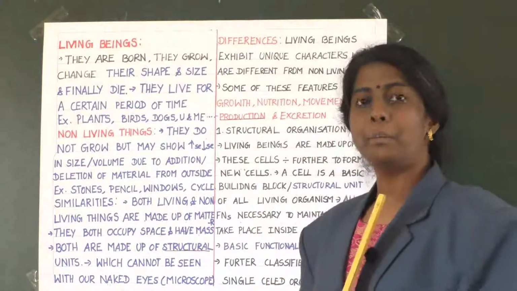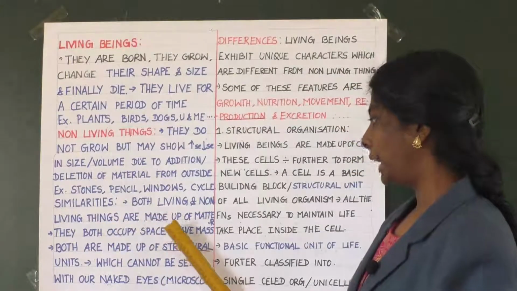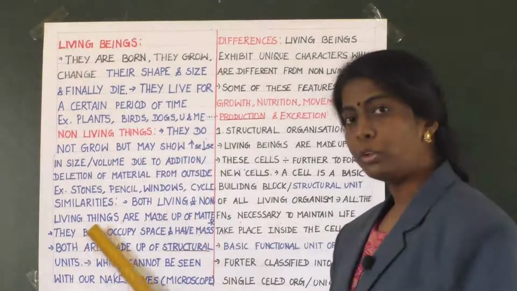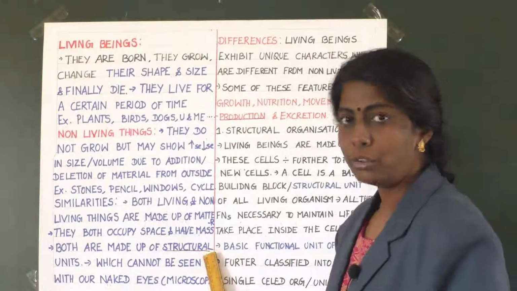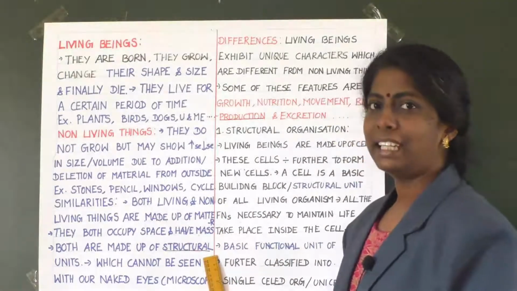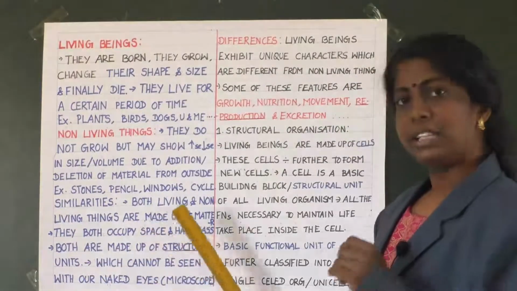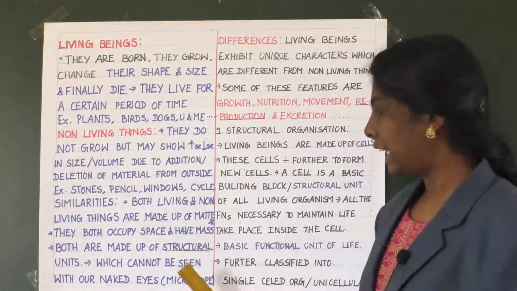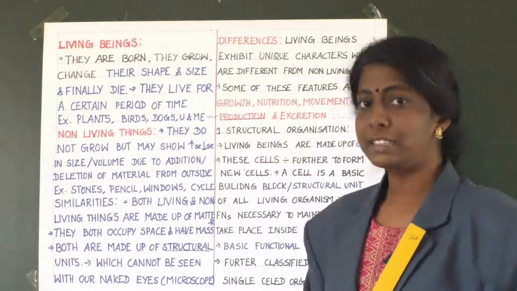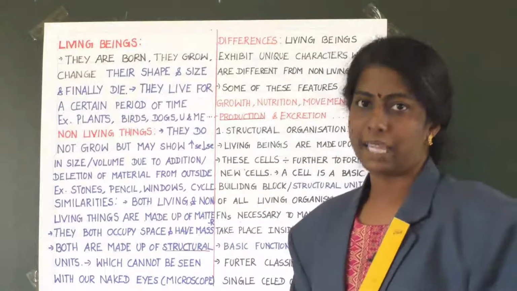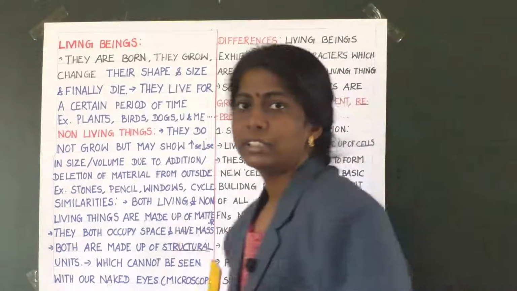They both occupy space and have mass. Both are made up of structural units which cannot be seen with our naked eyes, that is, visible only through a microscope. Clear? Then about differences.